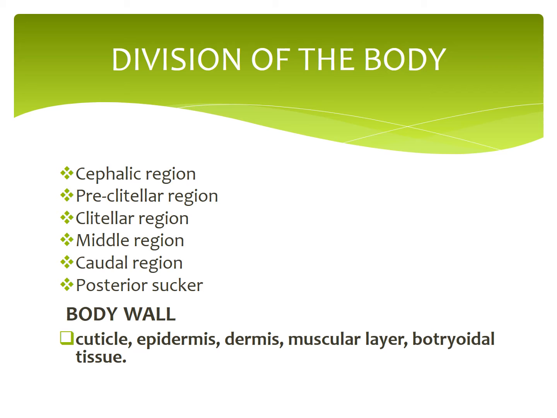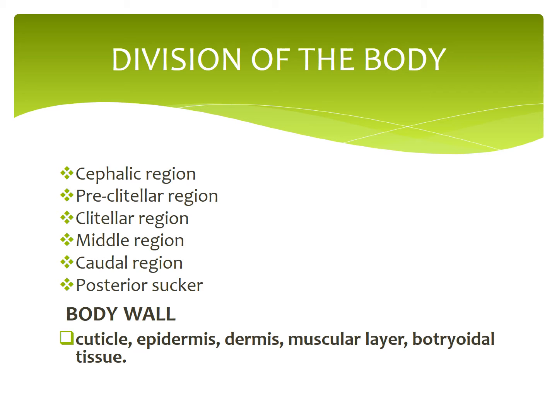Next one, clitellar region, 9th segment, 10th segment, and 11th segment. Next one, middle region, that is 12th to 22nd segments. The middle region has more segments, 12 to 22. Next one, caudal region, 23 to 26 segments. Posterior sucker, 27 to 33 segments. This is how the body is divided.